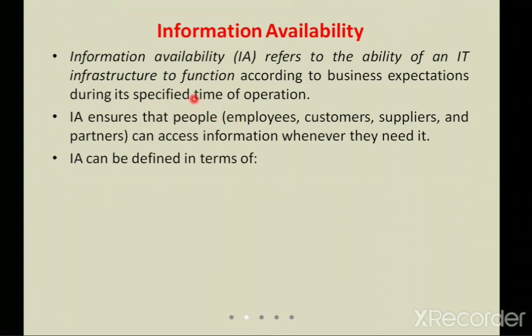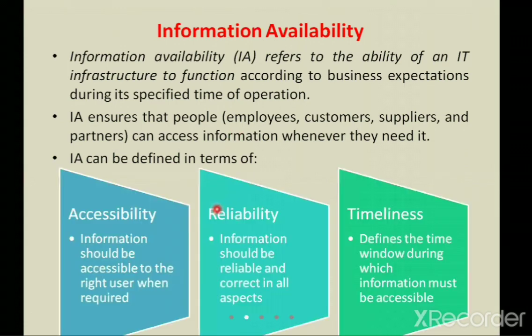Make sure that it can be either employees, customers, suppliers, or partners. A simple example: you open an application to book a car, and you're searching for a nearby location. You want to travel from one place to another, and at that particular point the availability of the car is not being shown. Then I can say that the business is not going to continue anymore, because the car is not available. Then obviously the loss is for the company. Now, the information availability is mainly defined in terms of three terms.